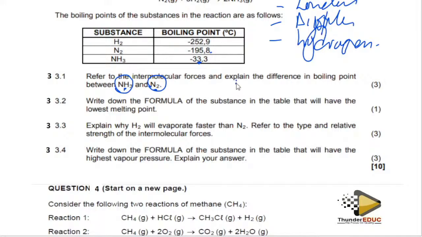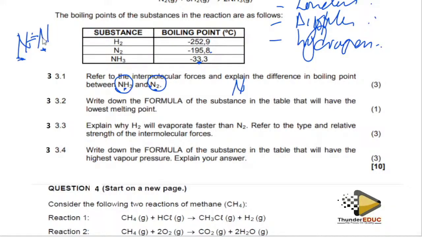The one which has a higher boiling point is the one which has a lower figure, because these are negatives. So basically, we said that hydrogen bonds are stronger than dipole-dipole, and dipole-dipole are stronger than London force. A hydrogen bond can only form when there is a hydrogen and a highly electronegative element or atom. When you look at nitrogen and nitrogen, can this be a hydrogen bond?